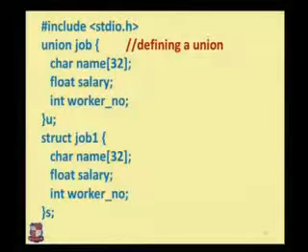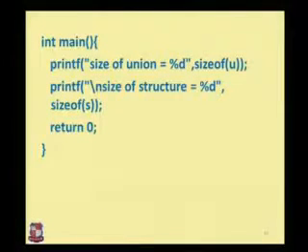So what we are defining, I want to give you an example so that you can identify where the union is helpful and better than structure. Then int main, printf size of union, we are printing the size of a union, %d, then the size of u. Size of u means union variable. Sizeof is an operator which is used to calculate the memory size utilized by a particular variable. We are passing a variable, that is u, which represents a union. Okay, then printf the size of structure %d, then the size of s, return 0.